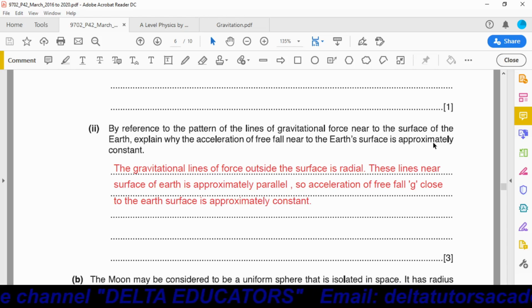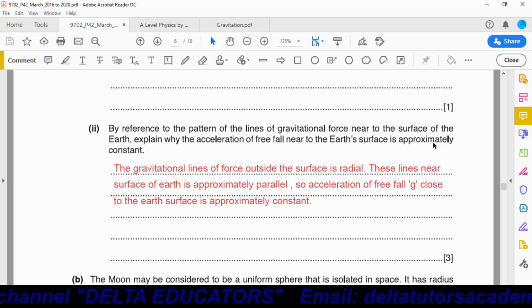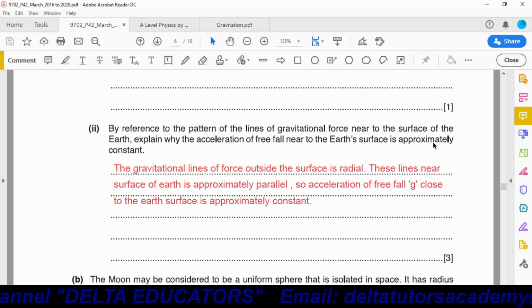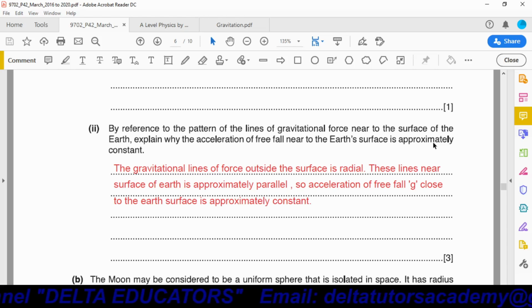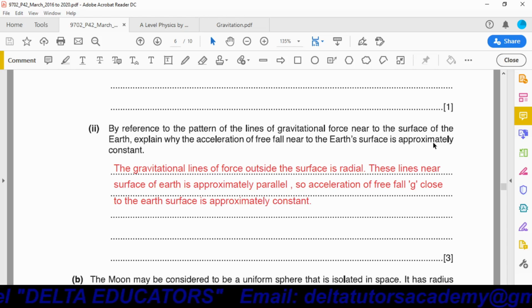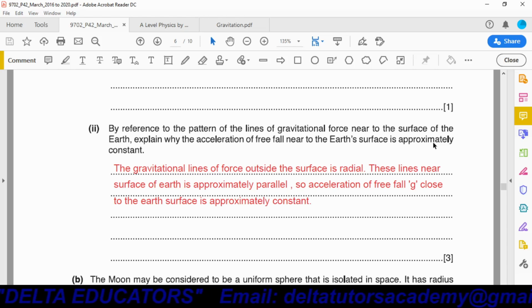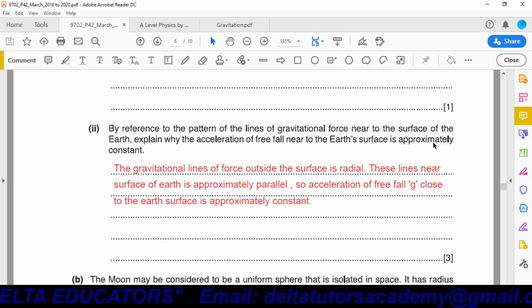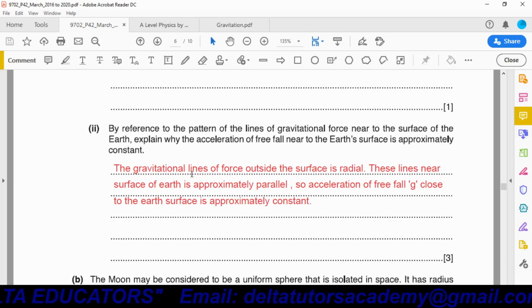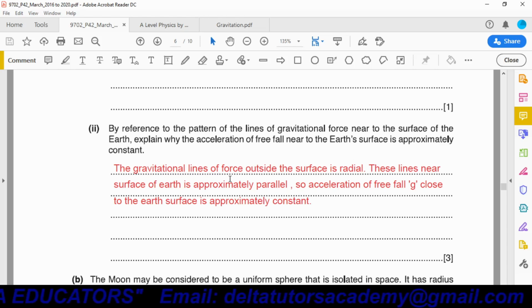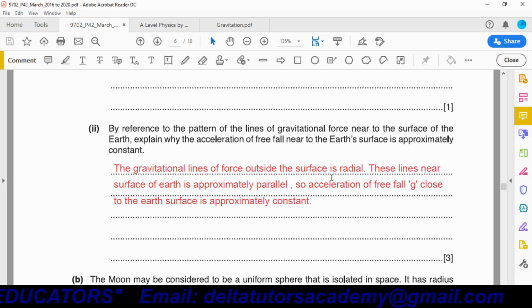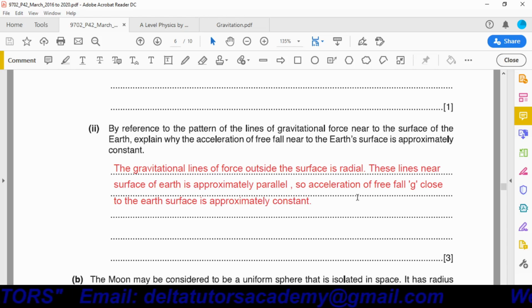That's why there is no change in the gravitational field strength, and this gravitational field strength, or the acceleration of free fall, is constant. So what is the answer? The gravitational lines of force outside the sphere are radial. These lines near the surface of the earth are approximately parallel, so the acceleration of free fall g close to the earth's surface is approximately constant.